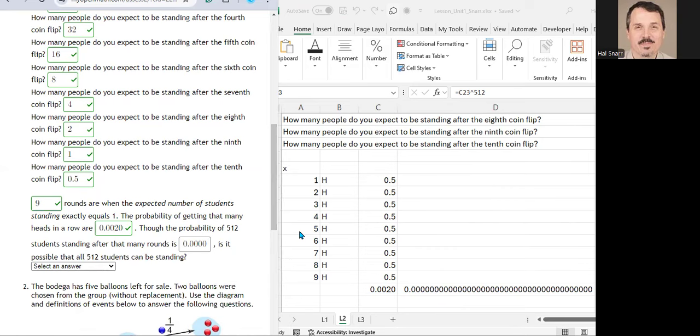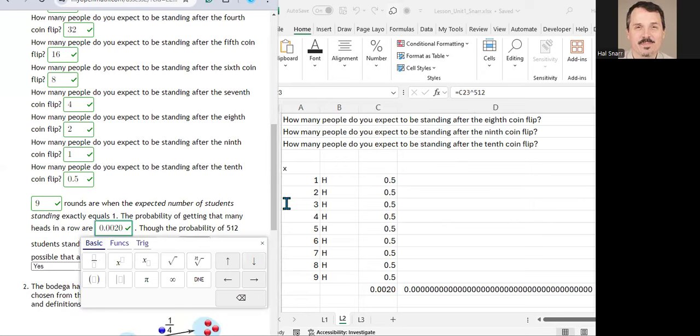Is it possible that all 512 students can be standing? It's possible, but it's really, really unlikely because the probability of it is so close to 0. So it's possible, but very, very unlikely.